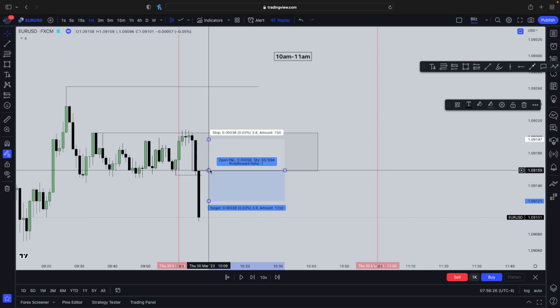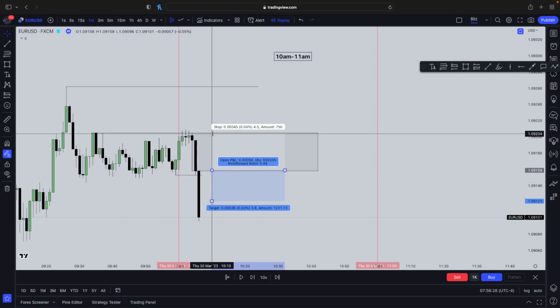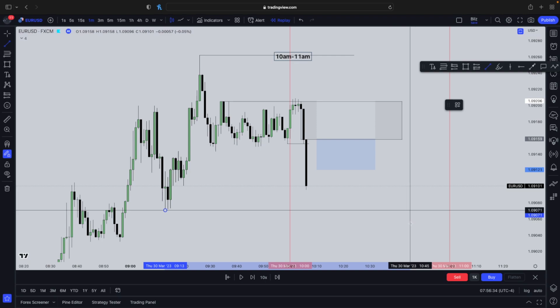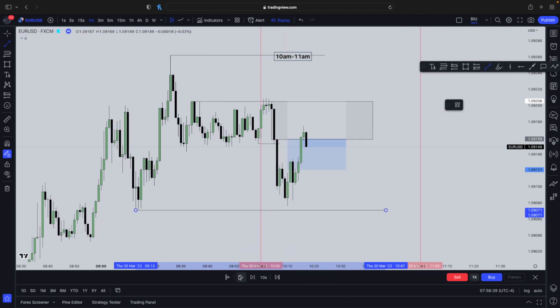Okay, so then your entry would be right here. Stop loss above that high. You don't have to cover this high right here, but you can if you want. Stop loss above that high, and then you're going to target opposing liquidity, so being right here. Okay, so now let's see a retracement. Boom, entry.